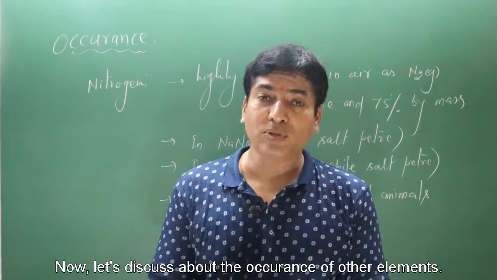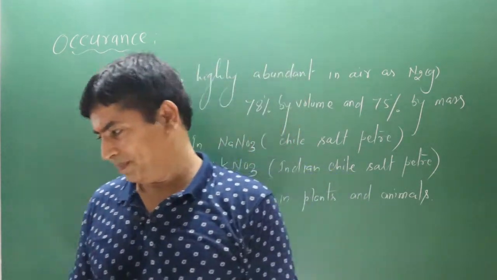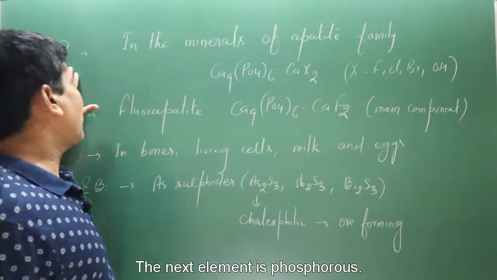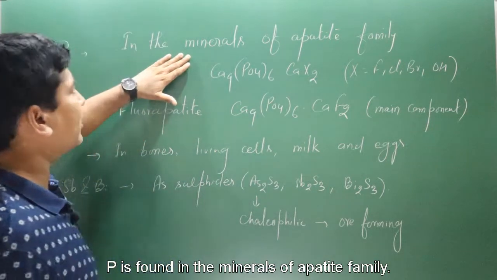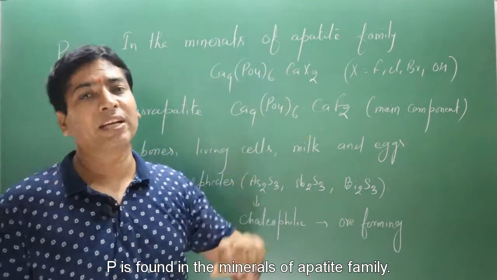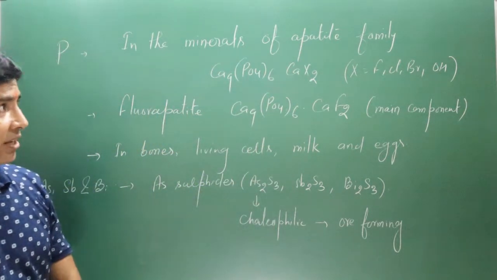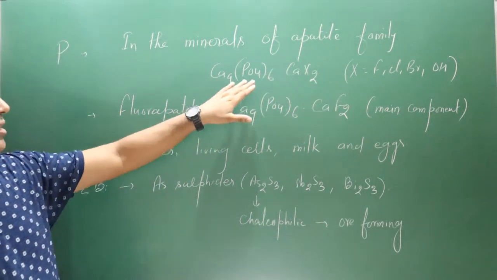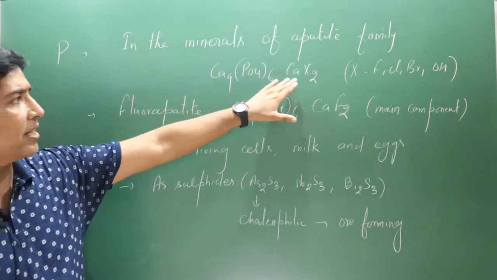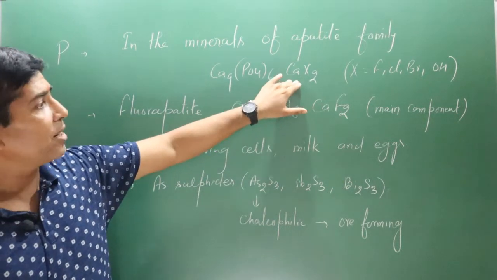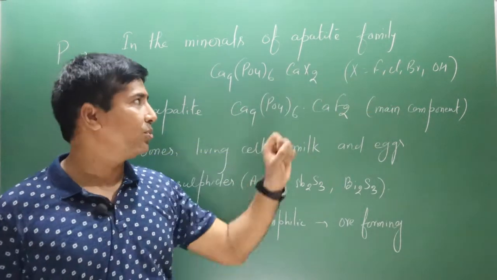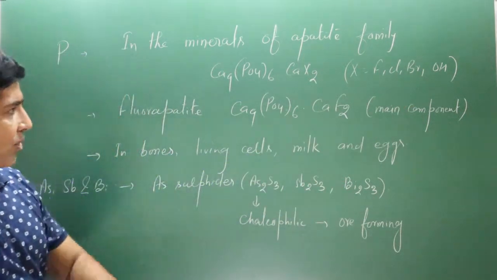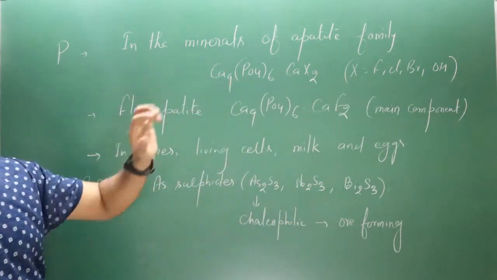Now let's discuss the occurrence of other elements. The next element is phosphorus. Phosphorus is found in the minerals of the apatite family. The chemical formula for the apatite family is calcium 9, phosphate ion whole power 6, and then calcium halide. It can be calcium hydroxide also, because X represents halogens as well as the hydroxyl group. You can see in this chemical formula phosphorus is present.